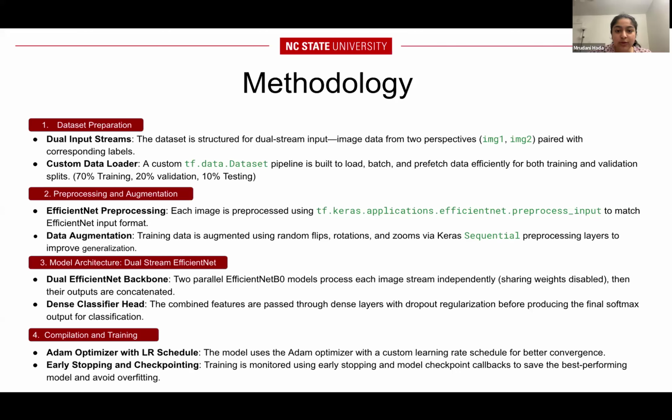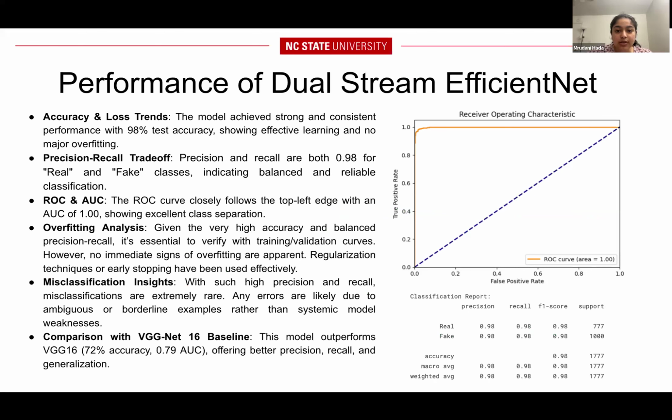We applied EfficientNet-specific preprocessing to align inputs with the pre-trained model's expectations, data augmentation layers for robustness, and a custom learning rate schedule for smoother convergence. This setup achieved 98% accuracy, precision and recall of 0.98, and a perfect AUC of 1.